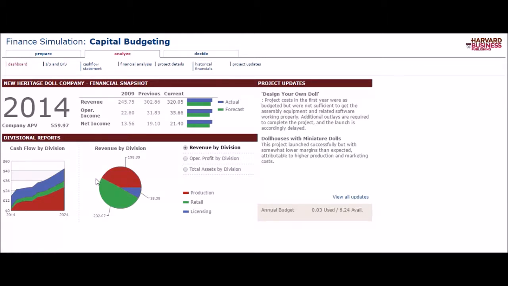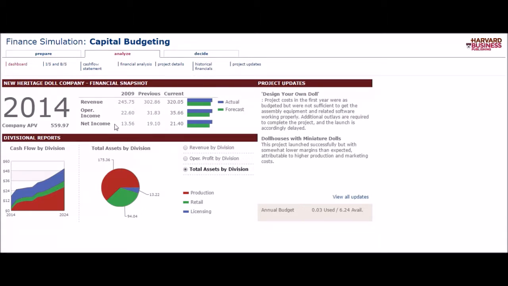When looking at this graph, you can tell that most of my revenue came from my retail, and then from my production, and the licensing was very little. When looking at the operations profit, you can tell that a lot of it was due to licensing and less to retail and production. Here with assets by division, a lot of my assets were used for production and retail, but less for licensing.